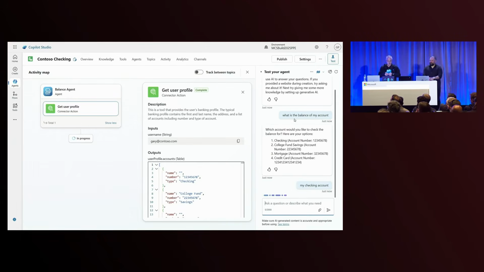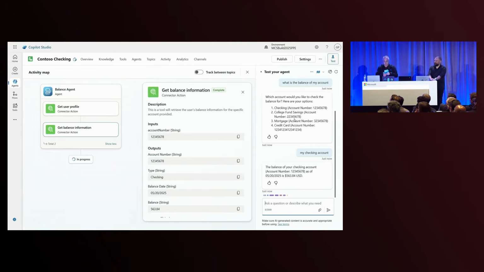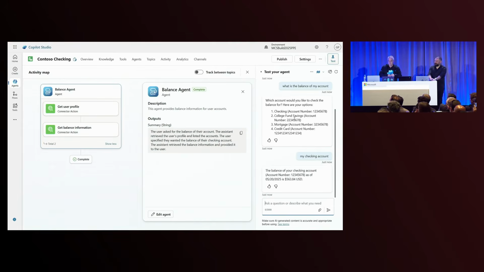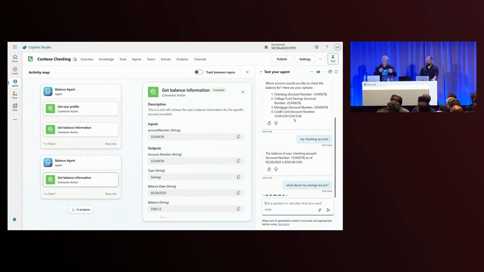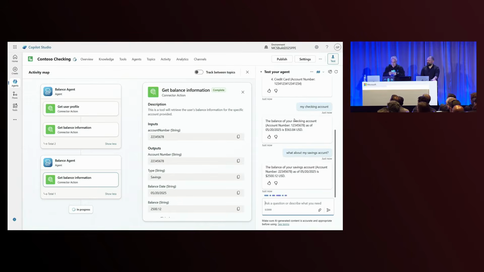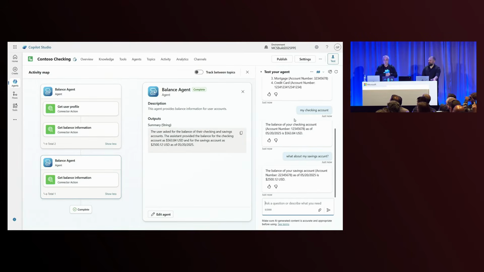And again, it will follow the instructions, go and get the balance information for me, and display that to me. I can then even, just as I can do with tools today or knowledge, ask follow-up questions. What about my savings account? And then it calls the balance agent again, gets the balance information, and then displays that to me. So this is pretty cool.